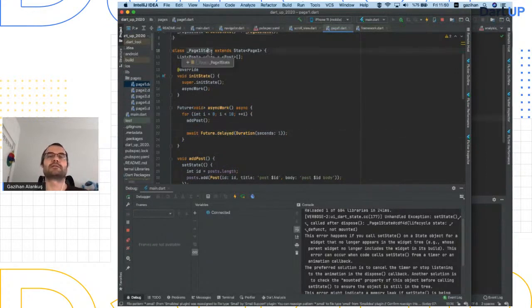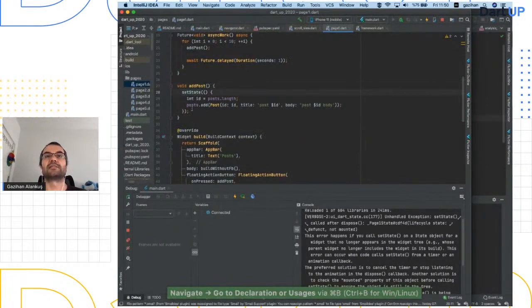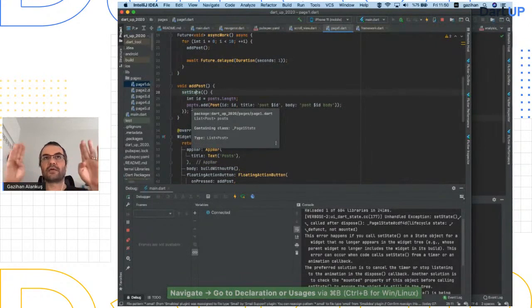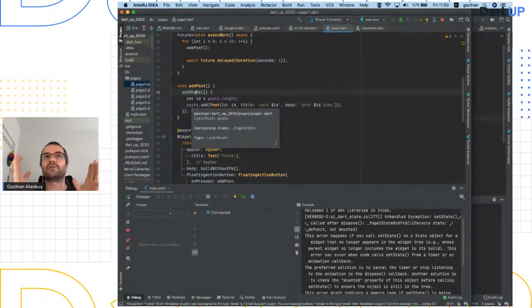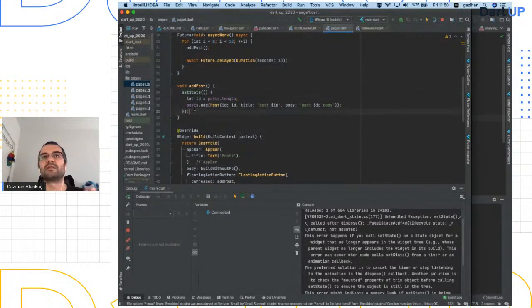So this page got out of the widget tree. This widget is not valid anymore, but this function is still executing. So when we go to add post set state, set state sees this. It says, okay, you're telling me to set state, but I'm not on the screen anymore. You're doing something wrong. And it throws an exception so I don't continue, because it doesn't make sense to continue something that assumes it's on the screen.